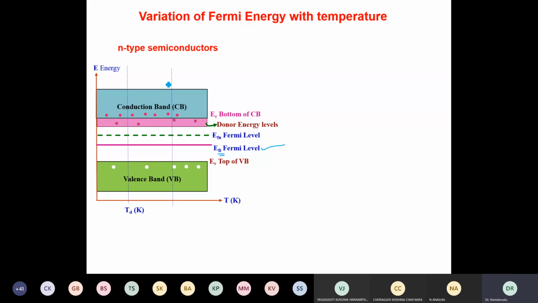Now I'll change the temperature and see how it is changing. I am taking two different temperatures, changing from the lowest value to the highest value.